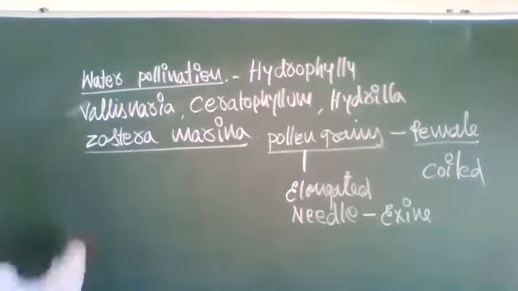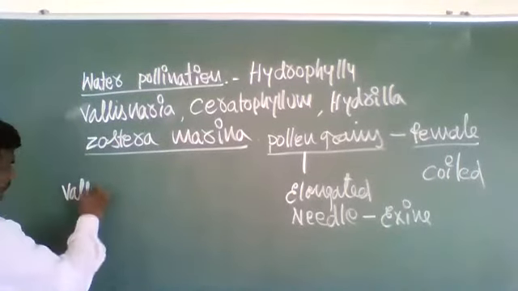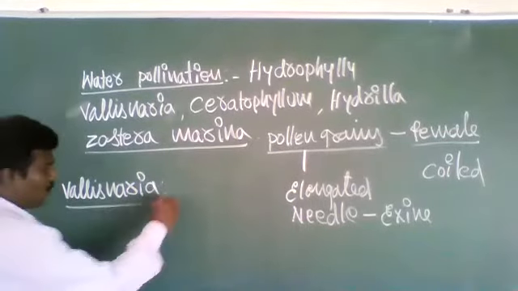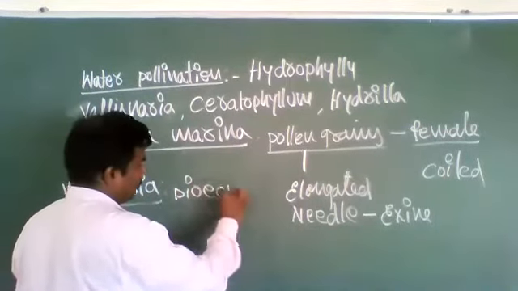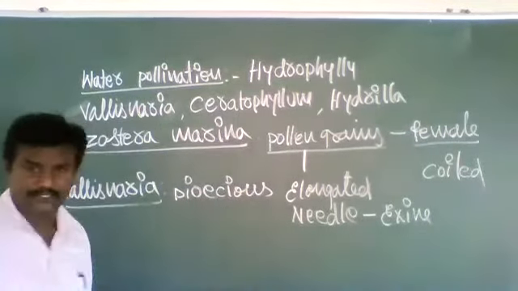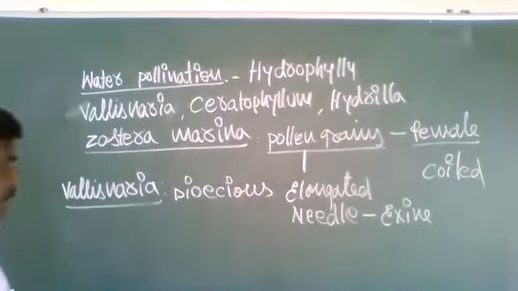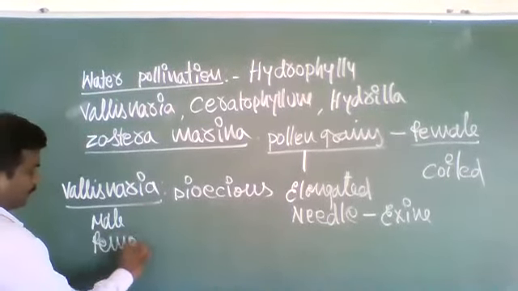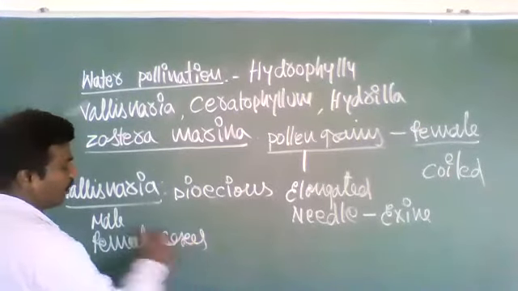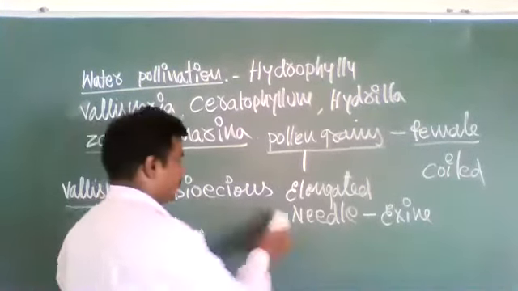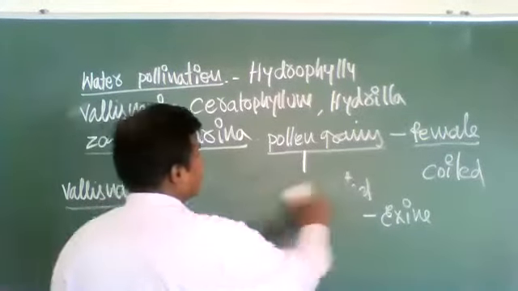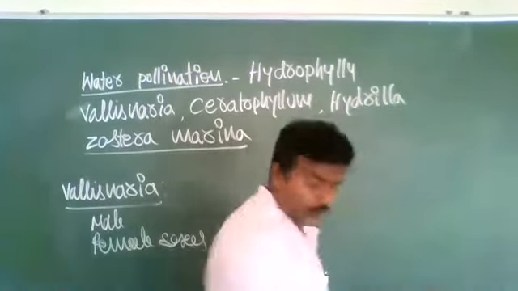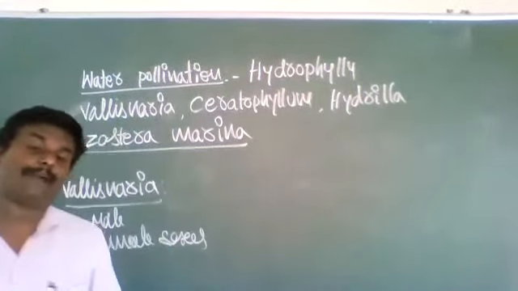Next, take the Vallisneria plant. Vallisneria is a dioecious plant. Dioecious plant means what? Male and female flowers are separate. Male and female sexes are separate. The Vallisneria plant is dioecious. The male and female reproductive parts are separate.